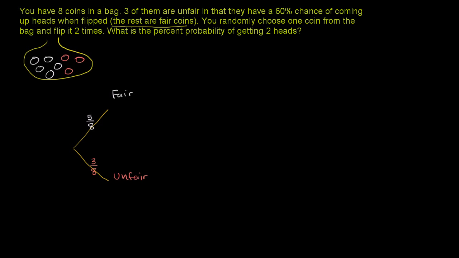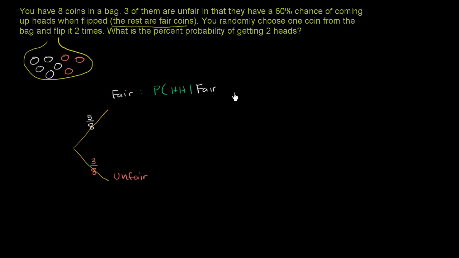Now, given that I have picked a fair coin, what is the probability that I will get heads twice? Let me write it this way, and this is just notation. The probability of heads, heads, so I get 2 heads in a row, given that I have a fair coin.